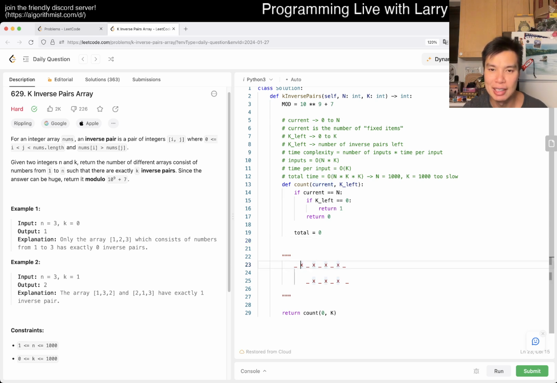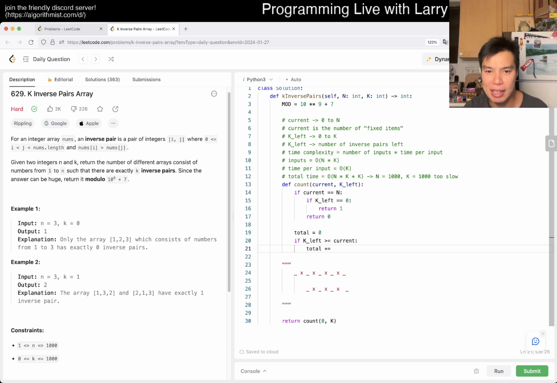One is if k left is greater than current, you go to current, because current is the number of things inside. So if you put one in the front, it's going to subtract the current number of things from k left. So then you can add something like count, and once you put one in the front, it is going to be current plus 1 for the next number, right?